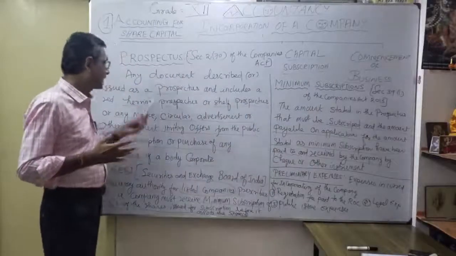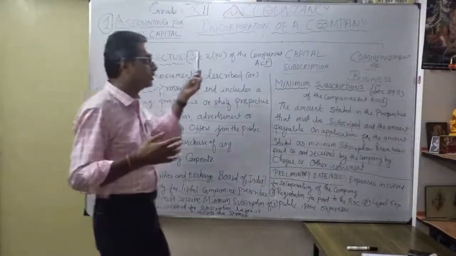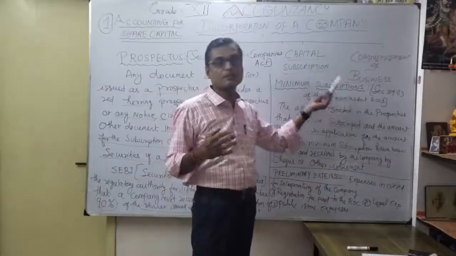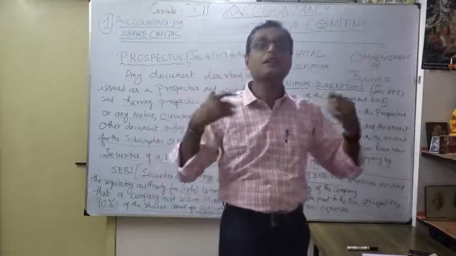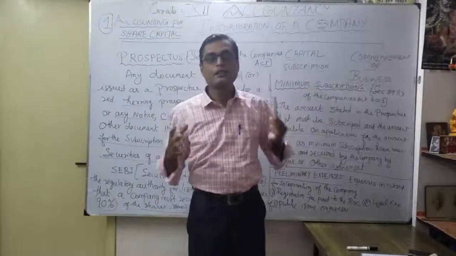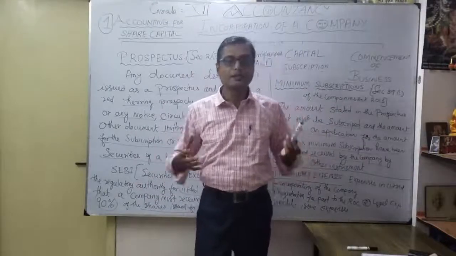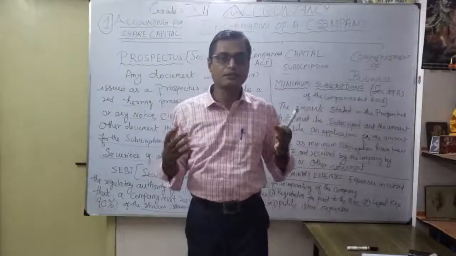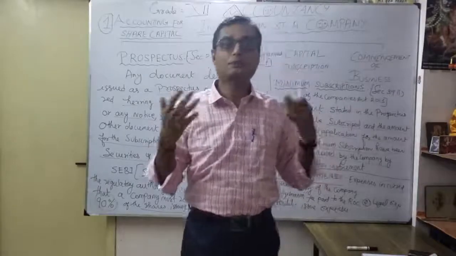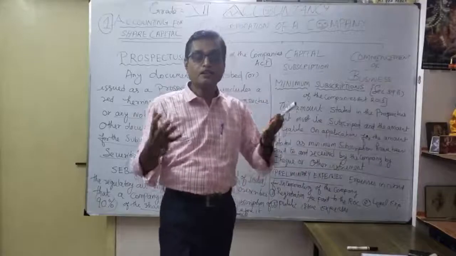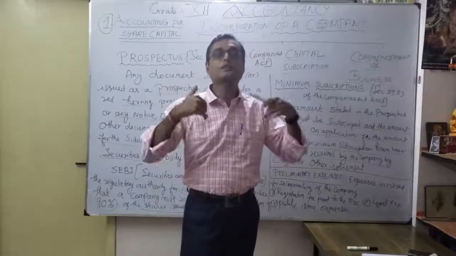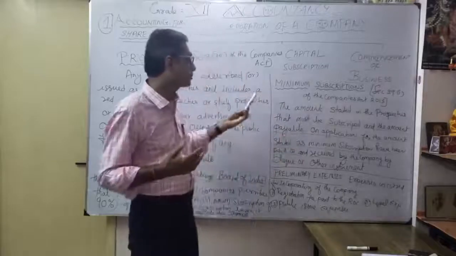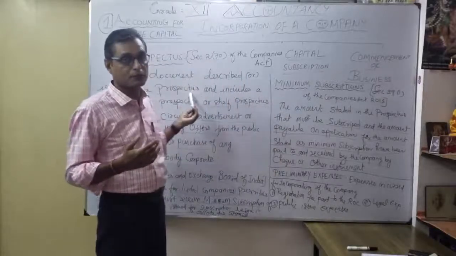That's why, through the prospectus, you should know the meaning of minimum subscription, and through the minimum subscription, how much you are going to collect before going for the allotment. Suppose a company applied to the public but did not even get the minimum subscription. Then there is no allotment of shares. That is a very, very important point. You should achieve the minimum subscription, then only the next level, allotment of shares. That's a very important point from a prospectus point of view.